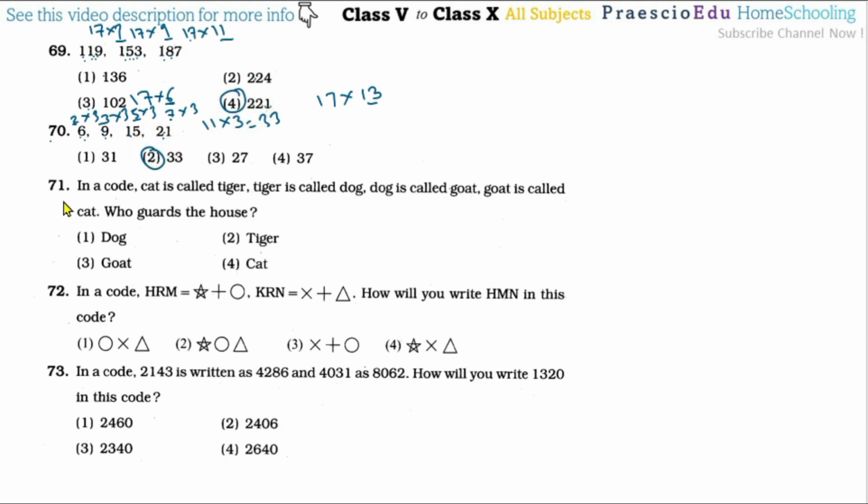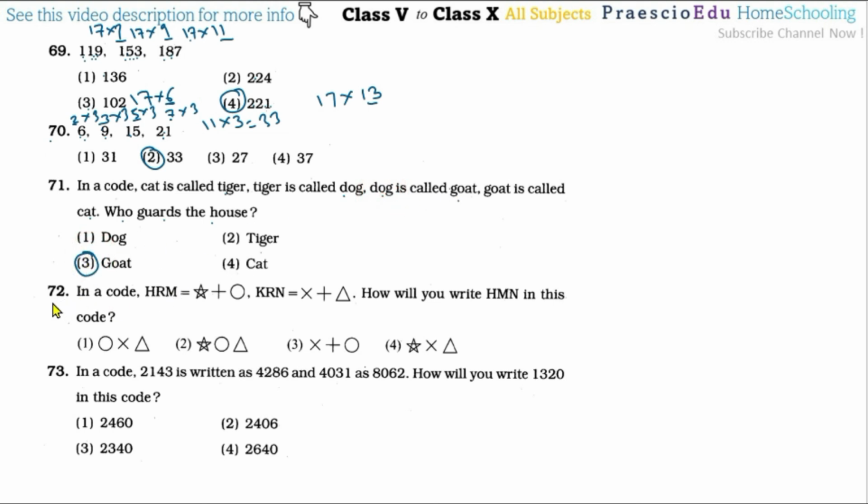In a code, now question number 71. In a code, cat is called tiger, tiger is called dog, dog is called goat, goat is called cat. Who guards the house? That is a dog, and dog is called a goat. So option number 3 is the correct one.